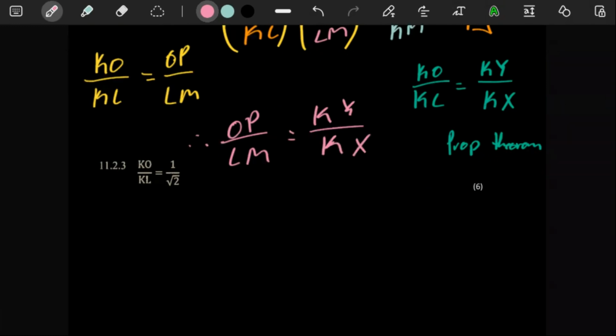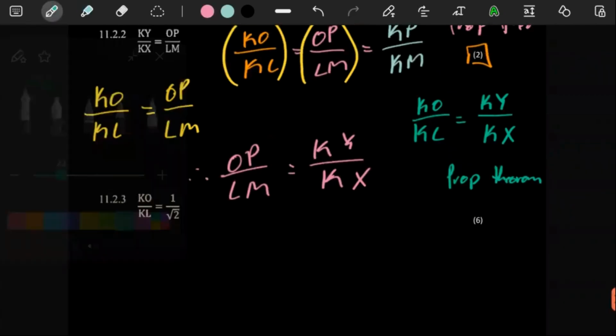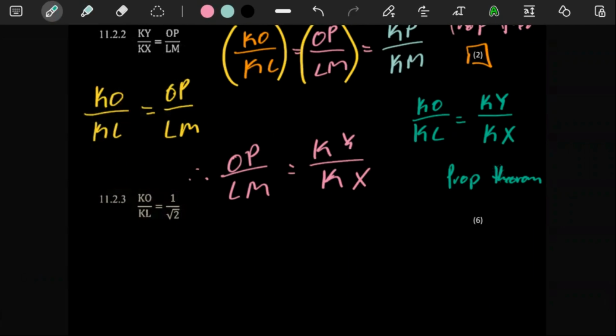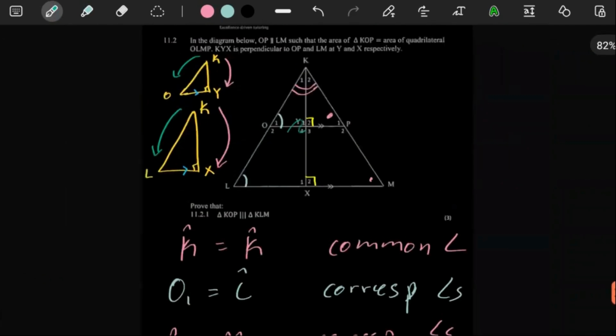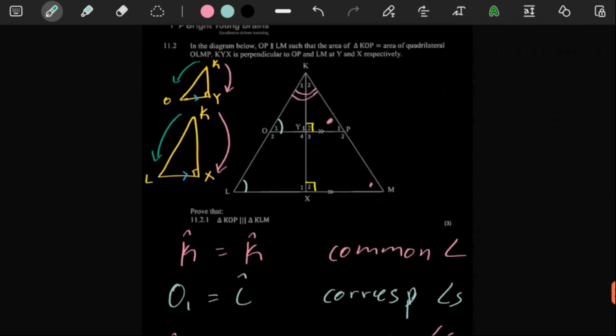That's why this question is just a 2-mark question, because we really don't have to overthink anything. So we said it's similar because of the proportionality theorem, and we can just add here OP is parallel to LM. And then we are good to go.